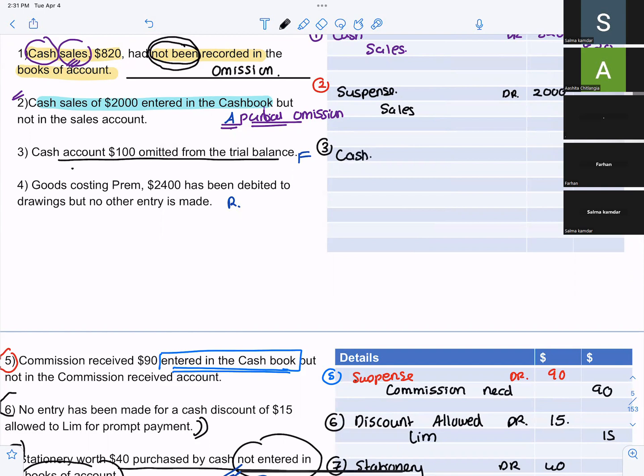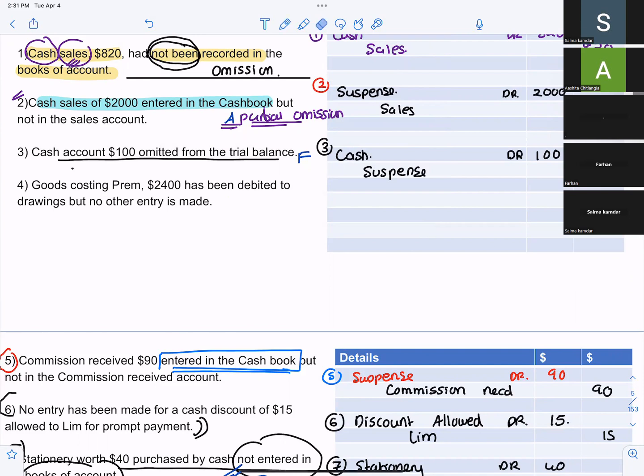Cash account debit, trial balance debit as well, then suspense credit. You record it on the debit side, and suspense will be credit. Right.